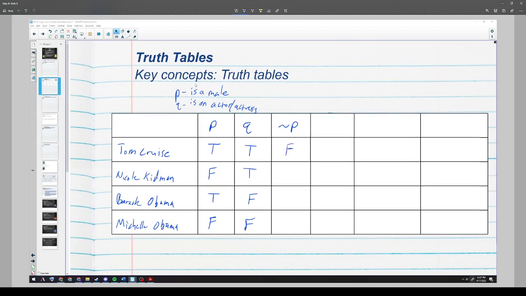But that's harder to think of than just it's the opposite of what this value is. So I'm going to reverse all of my truth values, and that's going to tell me that, for Michelle Obama, is she not a male? That's true. So that's lining up. I can do the same thing with not Q. I can make a column for the opposite of Q, which will just be FFTT.